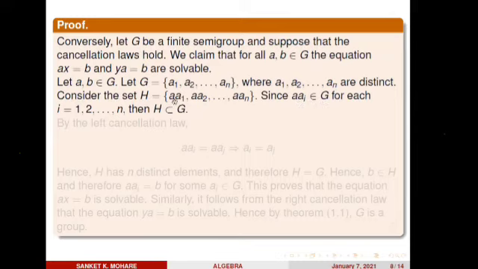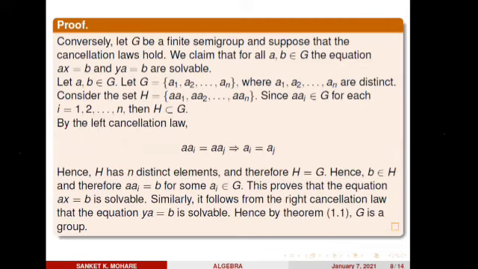Because a belongs to G and ai also belongs to G, therefore aai also belongs to G. What is i here? i varies from 1 to n. So as ai belongs to G and a belongs to G, aai obviously belongs to G for each i equals 1 to n. So this implies H is a subset of G.